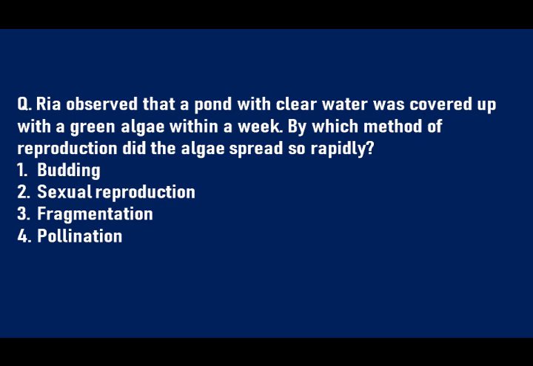Next question. Ria observed that a pond with clear water was covered up with a green algae within a week. By which method of reproduction did the algae spread so rapidly? Your options are budding, sexual reproduction, fragmentation and pollination. So the answer to this question is algae reproduced by the method of fragmentation.